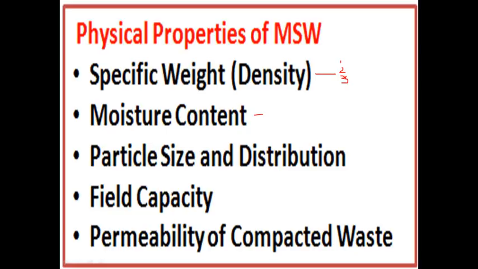Next one, particle size and distribution. This is also very important. I will give a small example for particle size distribution. Suppose you have collected waste from a metal manufacturing company, and second, you have collected solid waste from a residential building.